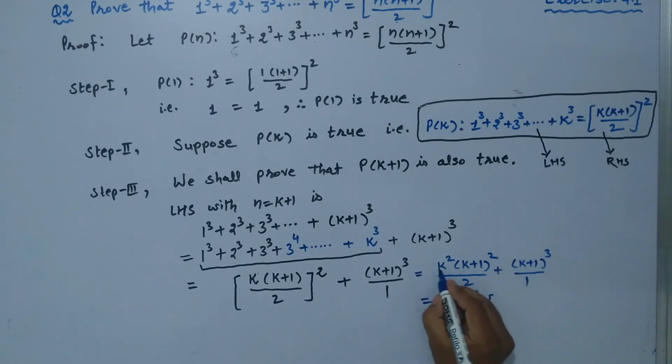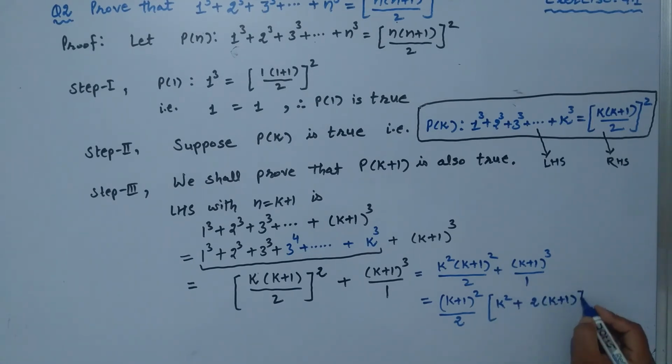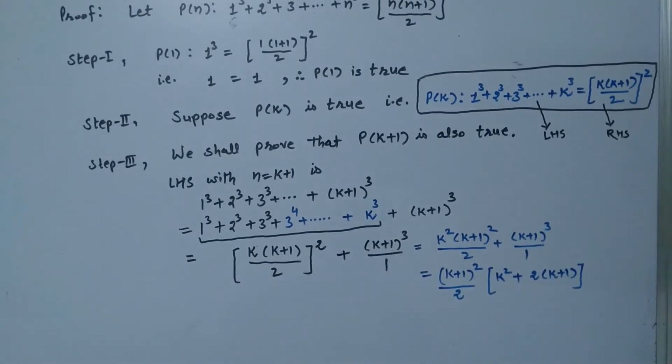So what are we left with here? This is k square, plus 4 will get multiplied here, and we shall write k plus 1 more is left. So what is next now? We write this equal to k plus 1 whole square upon 4 into k square plus 4k plus 4.